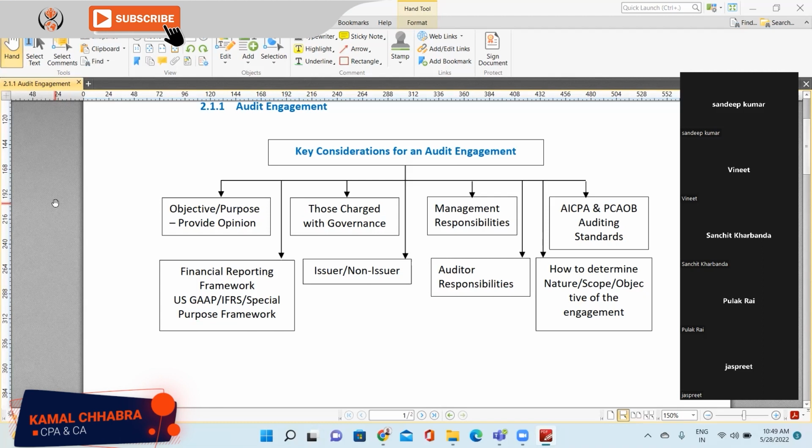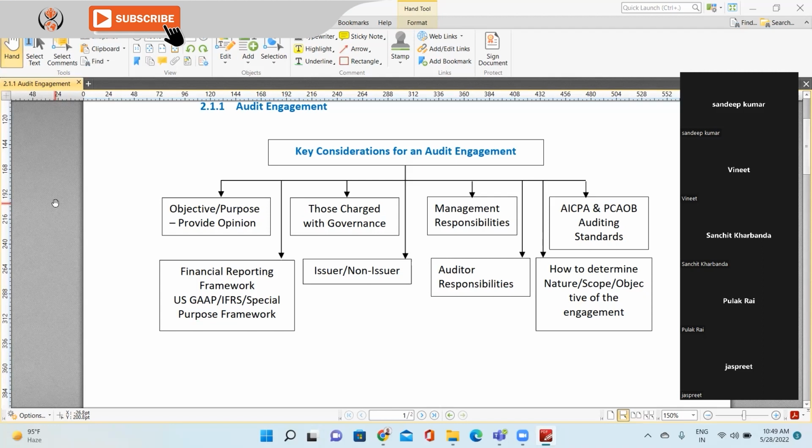Second is the preparation and fair presentation of the financial statements. That's management's responsibility. What is the auditor's responsibility? To conduct the audit in accordance with generally accepted auditing standards and obtain sufficient and appropriate audit evidence to provide an opinion or reasonable assurance.